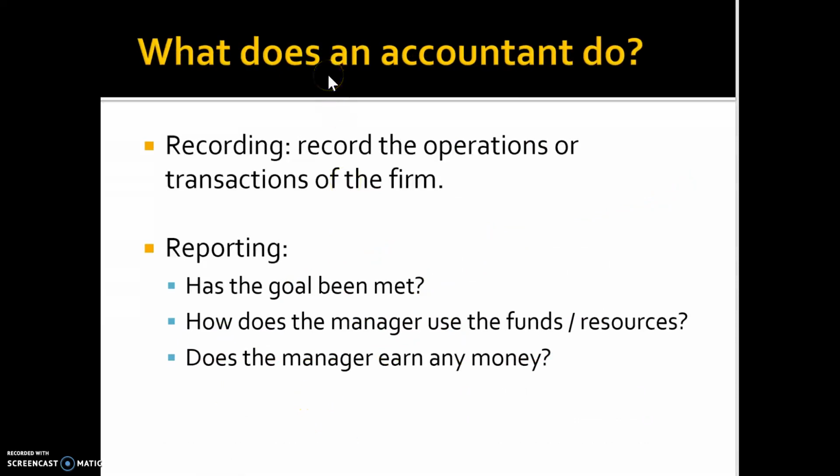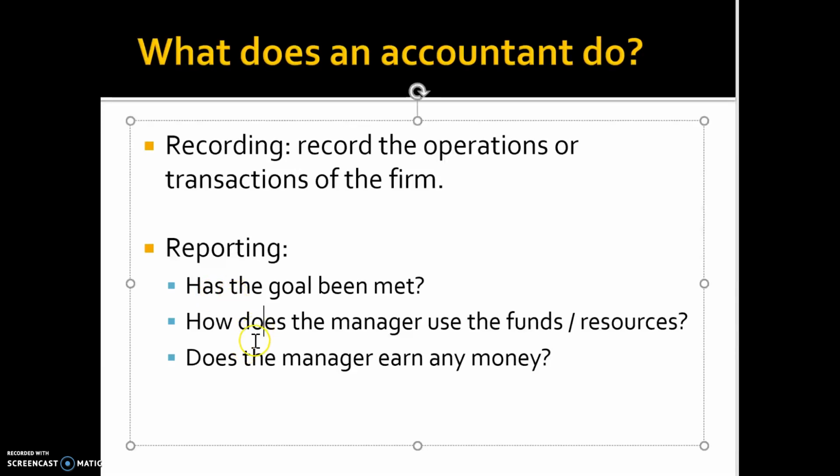What does an accountant do? We are accountants. What are we going to do? Our roles are twofold. One is to record. We record the operations and transactions of the firm. Two, we report those transactions and the summarized results to the outside investors. And when we report them, we are basically answering a couple of questions. One of them is, has the goal been met? How do the managers use the funds and resources? Are they efficient? And does the manager earn some money?